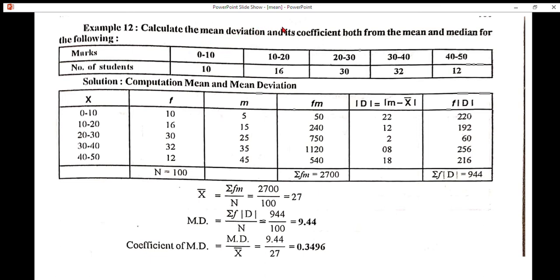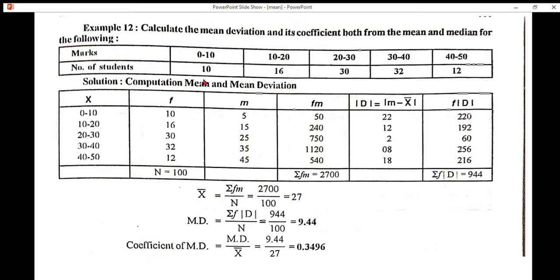Calculate mean deviation and its coefficient both from mean and median for the following. We must be very careful about the question. Try to understand the question properly. Problem is like this. Marks 0 to 10, 10 to 20. This is class limits. Number of students 10, 16 and so on. Here number of students considered as frequency.